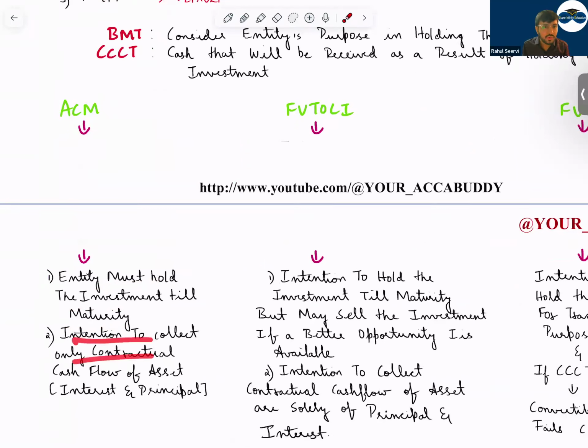Then the intention is only to collect contractual cash flow, interest and principal. But sir, in fair value through OCI, what can happen? The company will have the intention to hold till maturity, but if any better opportunities are available in the market, they will sell it.